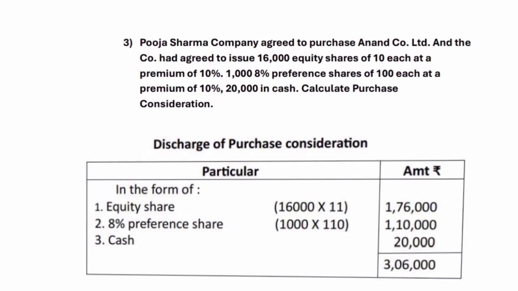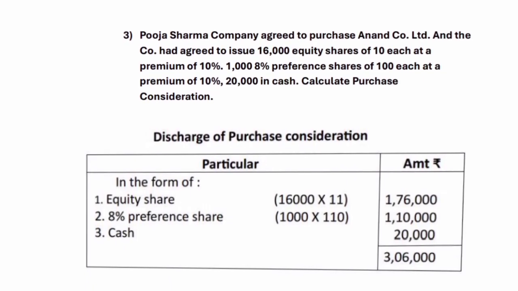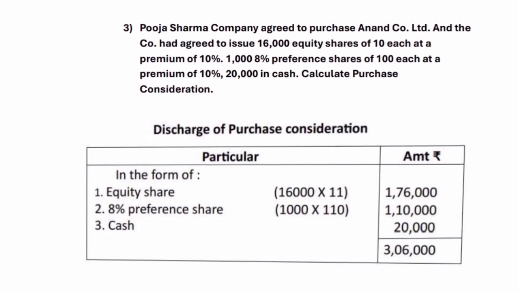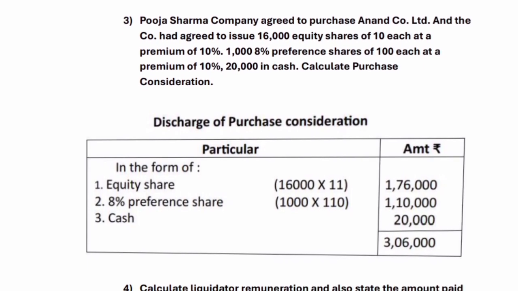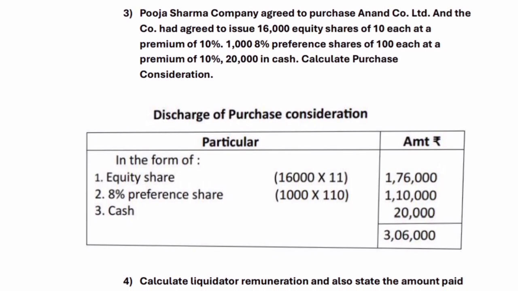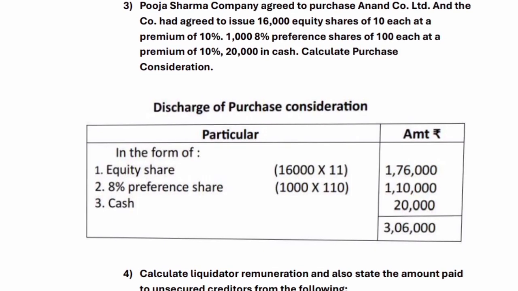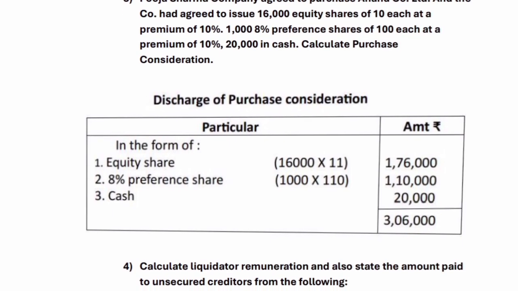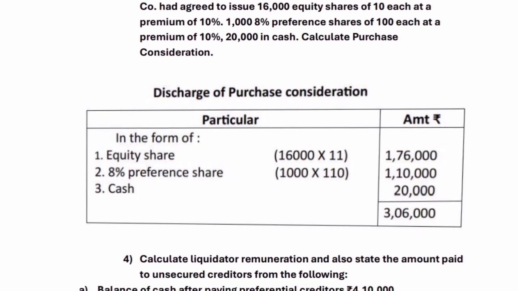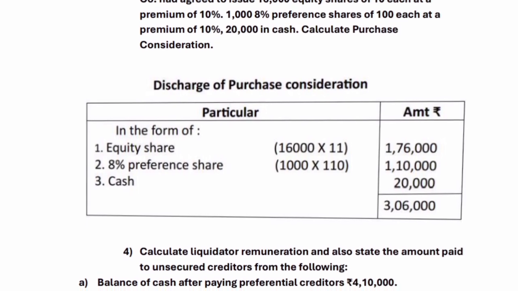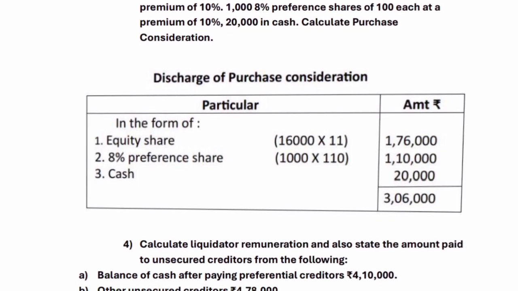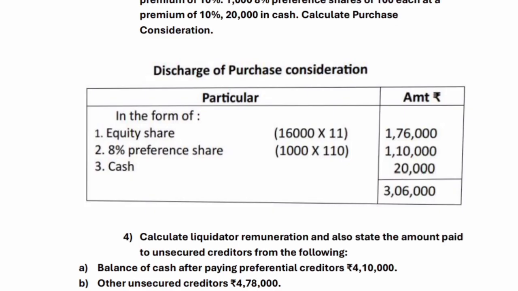Question number 3. Pooja Sharma Company agreed to purchase Anand Co. Limited, and the company agreed to issue 16,000 equity shares of 10 each at a premium of 10%, 1,000 8% preference shares of 100 each at a premium of 10%, and 20,000 in cash.